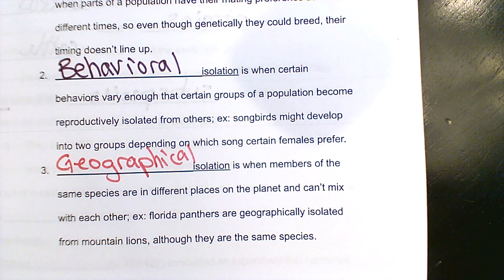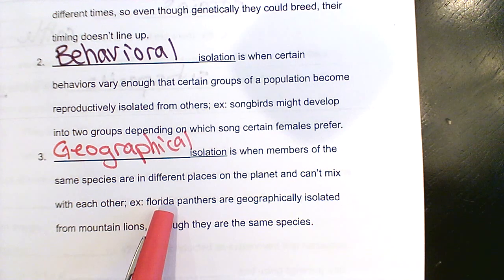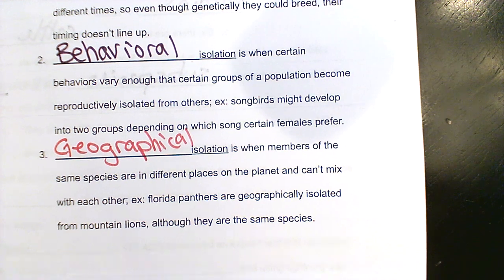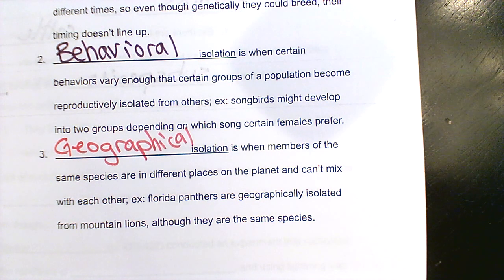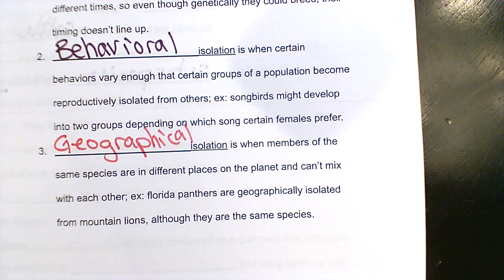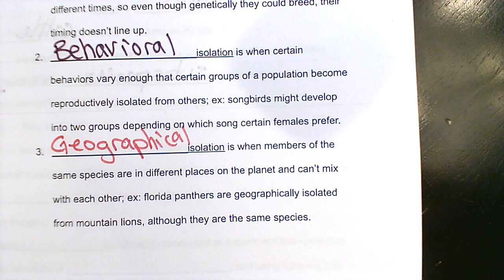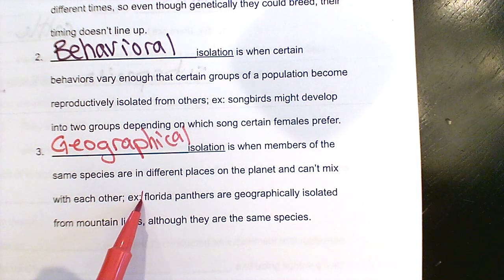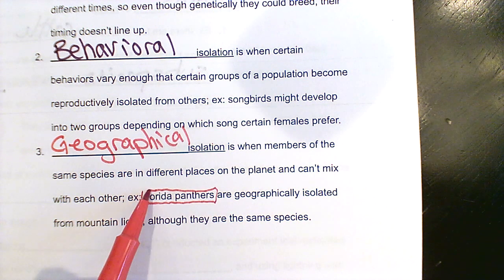A really classic example of this, if you don't know, is Florida panthers, mountain lions, pumas. There's a C word for it, I'm not going to think of it, but they're all exactly the same species. If they got together, they could successfully reproduce. But especially this group, there's a group of those animals down in the tip of Florida, and there are none of them in the rest of the South.